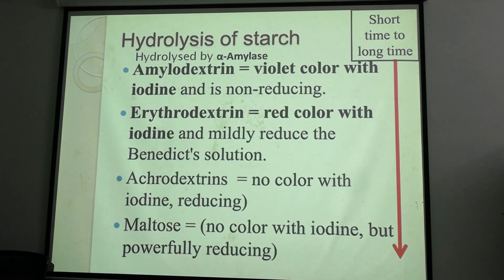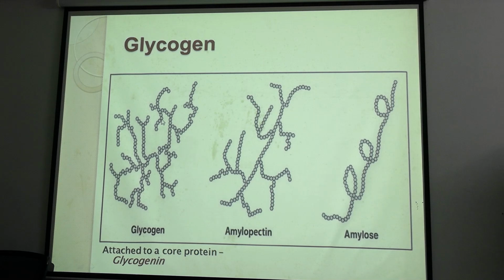Hydrolysis of starch is done by alpha amylase. I told you maltose is the end product. And dextrins, these dextrins are the intermediates of starch hydrolysis. Now coming to glycogen, what is glycogen?